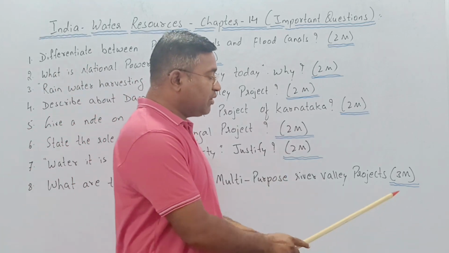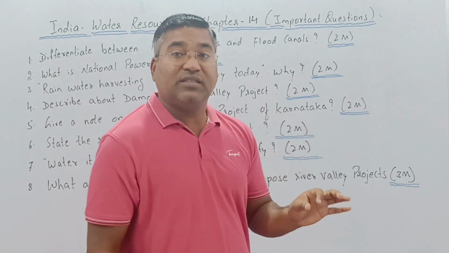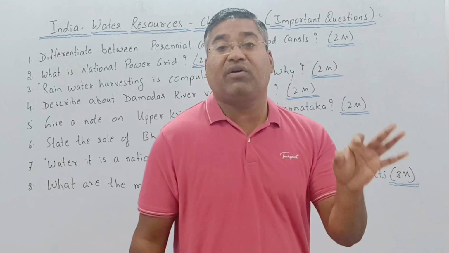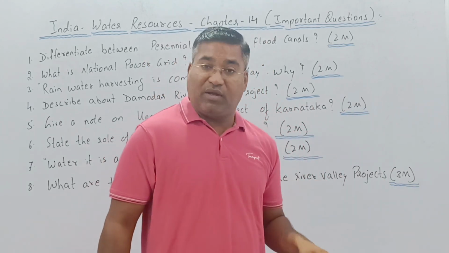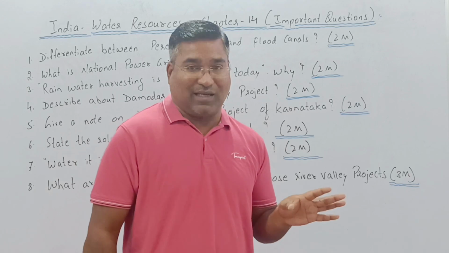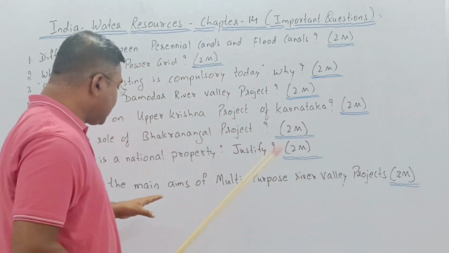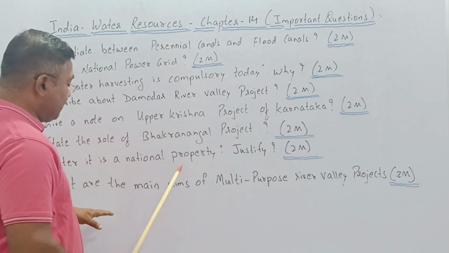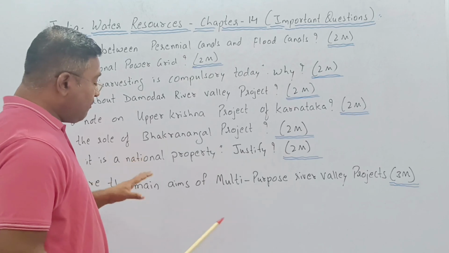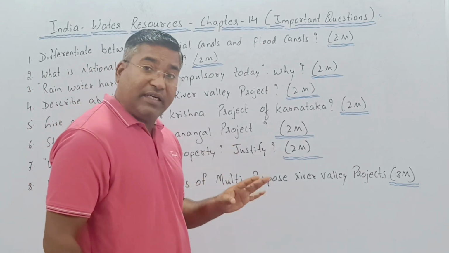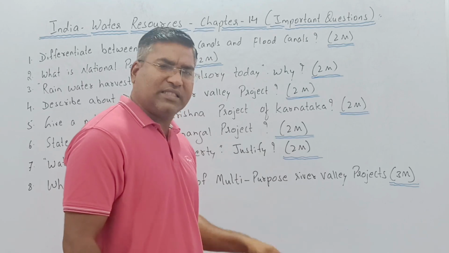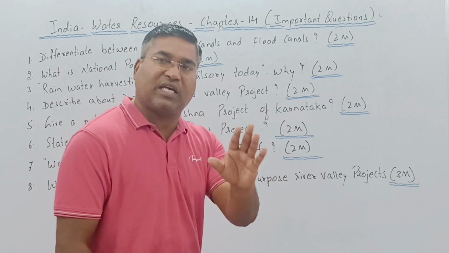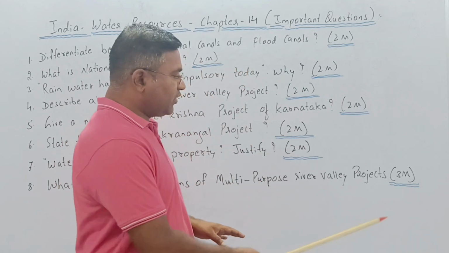And the last question, a very important question: what are the main aims of a multi-purpose river valley project, which will be for 3 marks. What is the purpose of the multi-purpose river valley project? Many times this question will be asked in the annual exams as well as the supplementary exams. So this question from this chapter called water resources becomes very important. What are the main aims, the purpose? You can also say objectives. For what reason are these multi-purpose river valley projects being constructed? So it is for 3 marks.